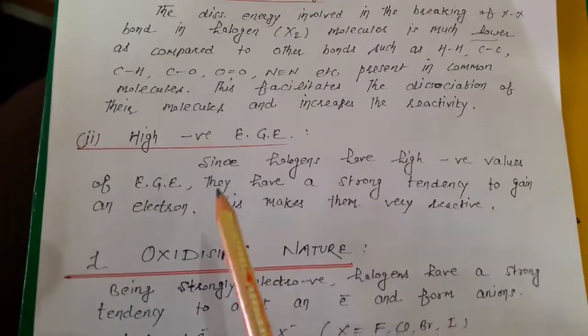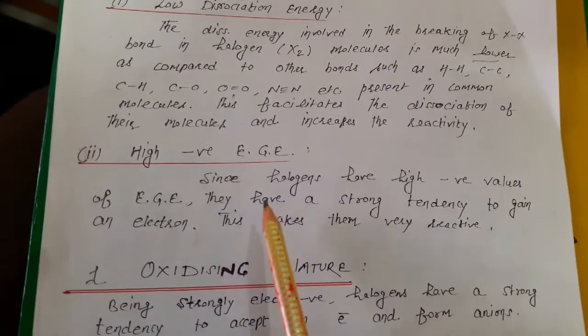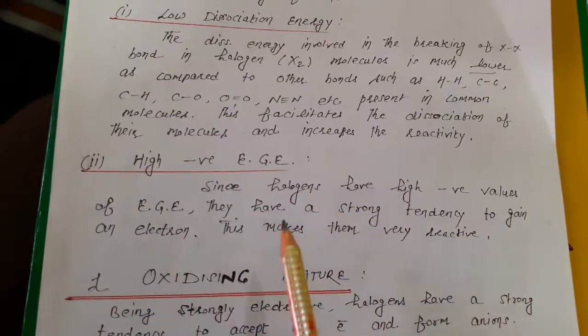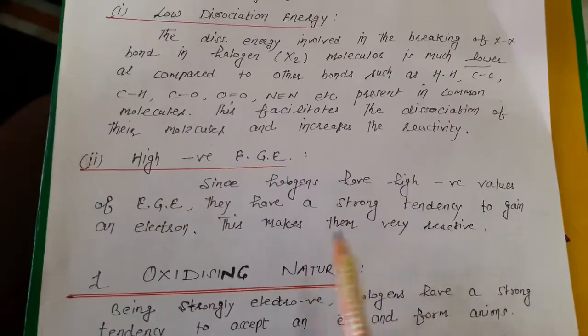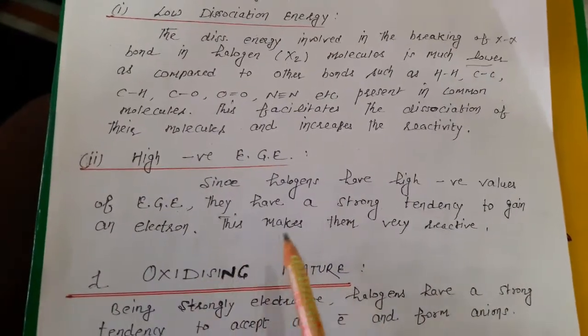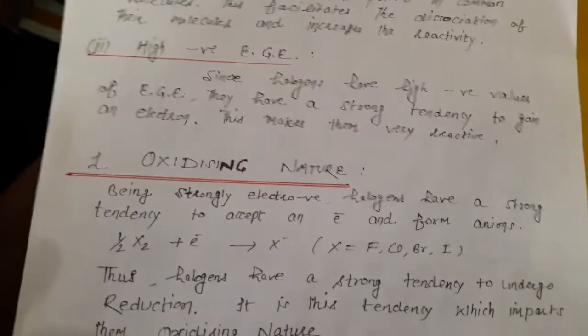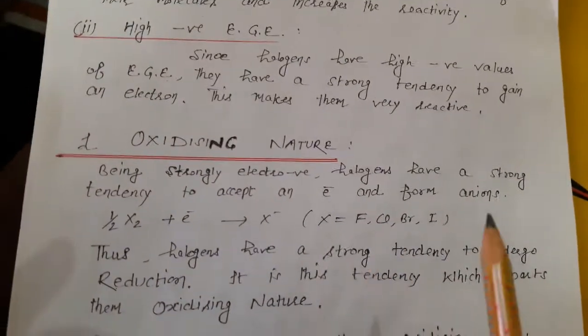Second is high negative electron gain enthalpy. Since halogens have high negative values of electron gain enthalpy, they have a strong tendency to gain an electron. This makes them very reactive. So these are the two factors which make the halogens more reactive.